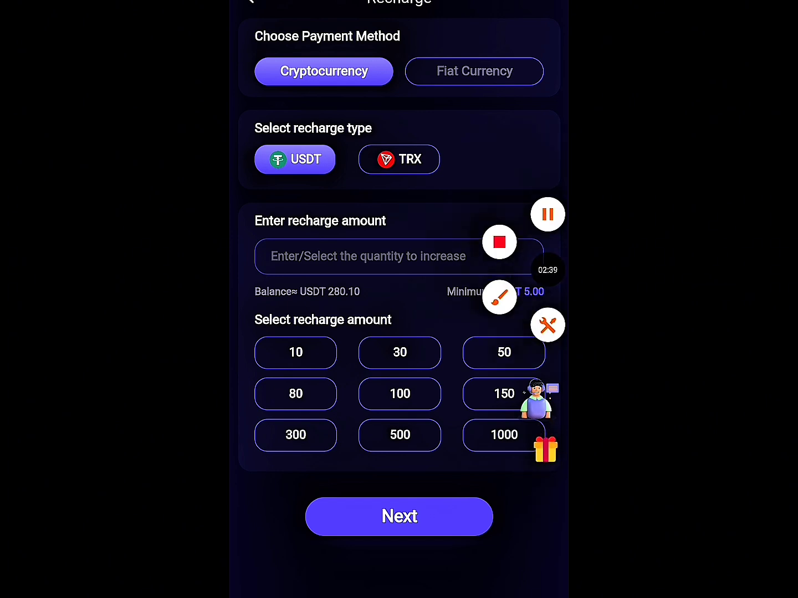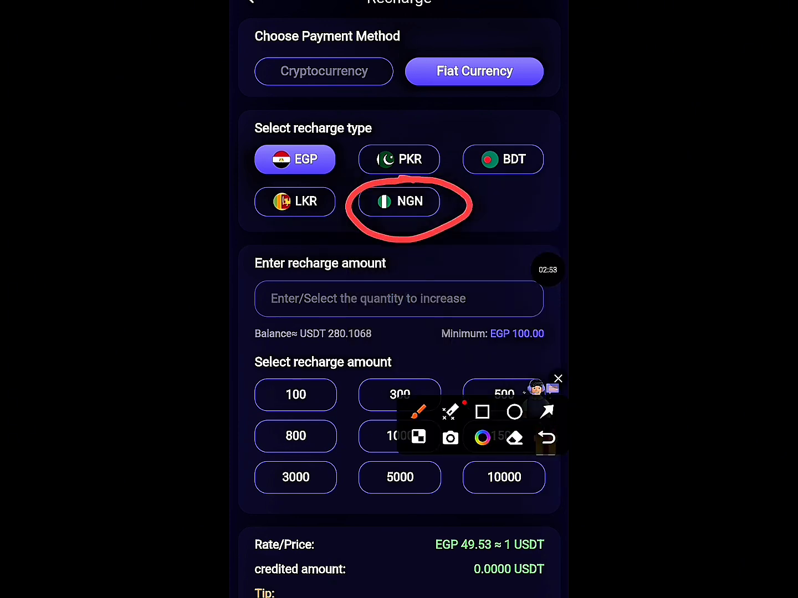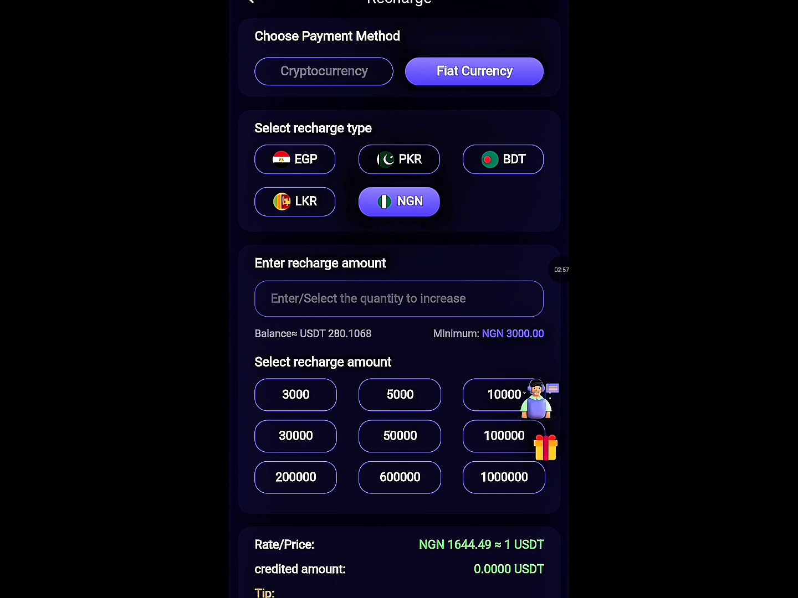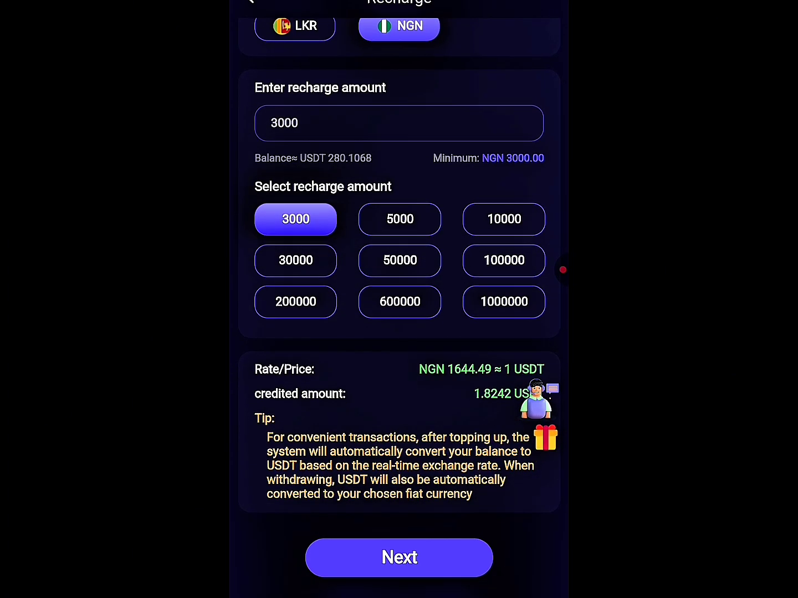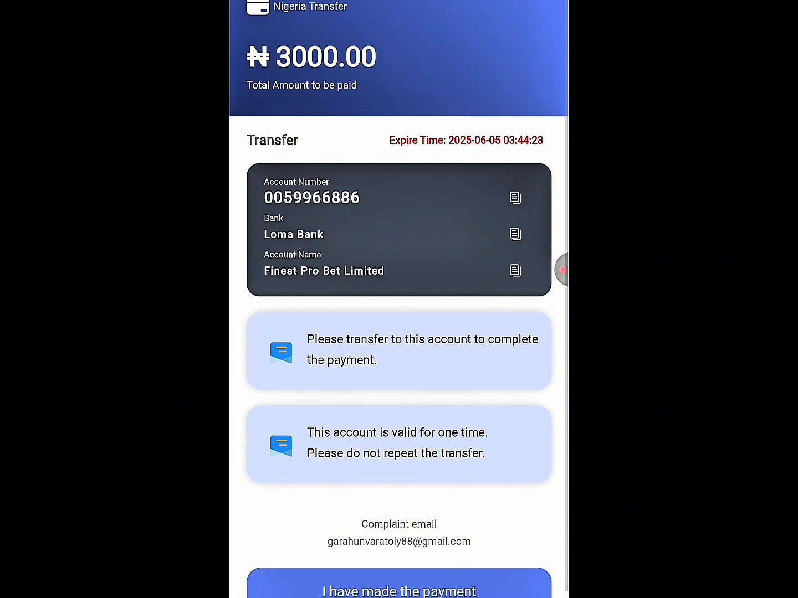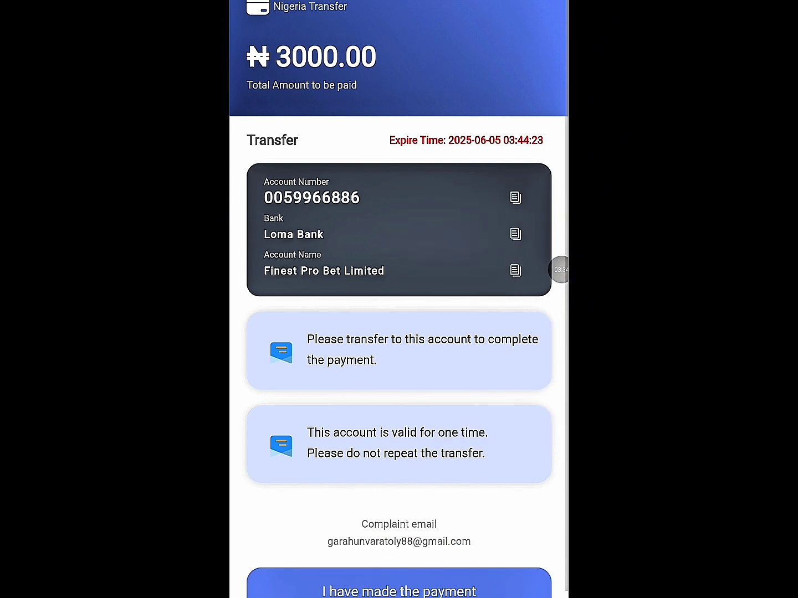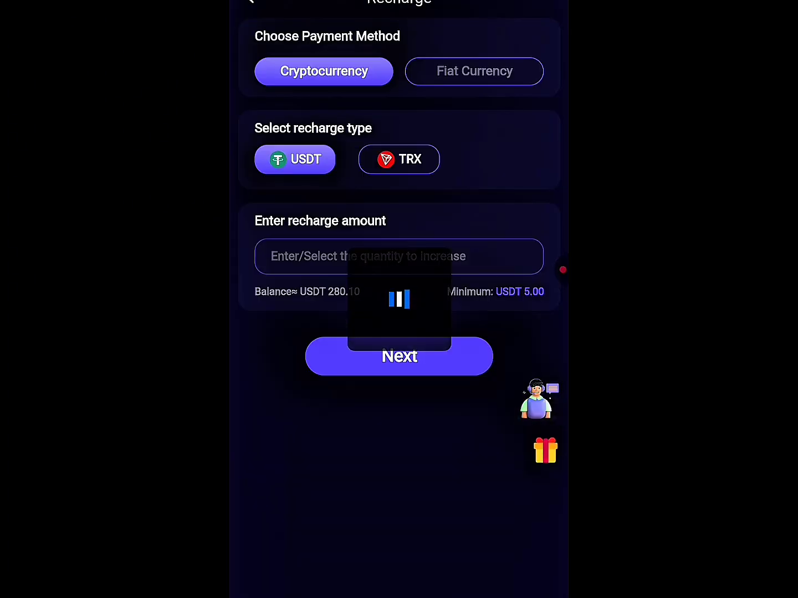But if you don't know how to go about this USDT thing, you can click this fiat currency. You understand? Let's click it. Then you look for your country. I'm in Nigeria. I'll click this Nigeria right away. Then minimum here is 3,000. I'll put 3,000 and click next. Click pay now. It is loading. So it will give you an account number that you will pay. You understand? Just copy it and go and pay. Come back and click I have made payment. As you can see, once you have done that, it will reflect on your balance.